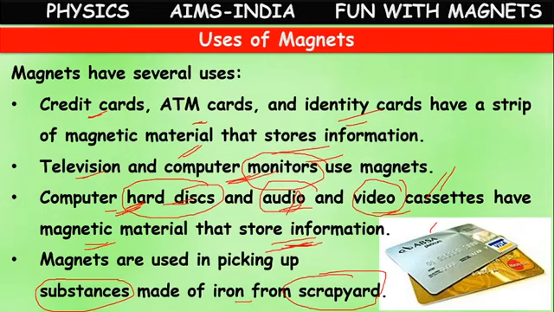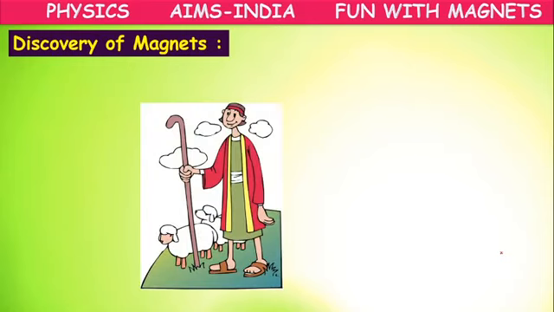Actually, we are saying that this magnet exists in nature. It was a natural source which exists in nature like a mineral. But we have to know the discovery of magnets. Now we are aware of magnets. But the question is, in the beginning, for the first time, how was this magnet discovered, or who discovered that this magnet has an attractive property? There are so many stories relating to this magnet, but one of the famous stories is this one.